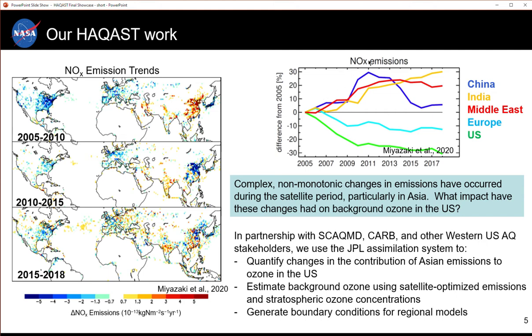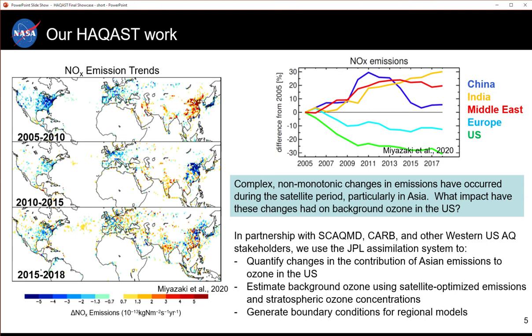So Chinese emissions increased until about 2011 and then declined again, while those in India and the Middle East have been growing throughout the period. European and US emissions declined relatively rapidly between 2005 and 2011 and then have leveled off somewhat since then. So the question is, what impact have these changes had on background ozone in the US?